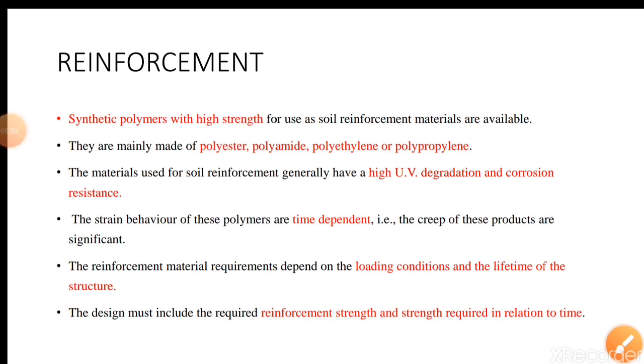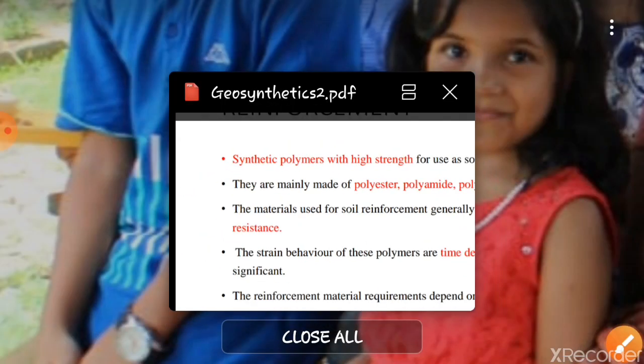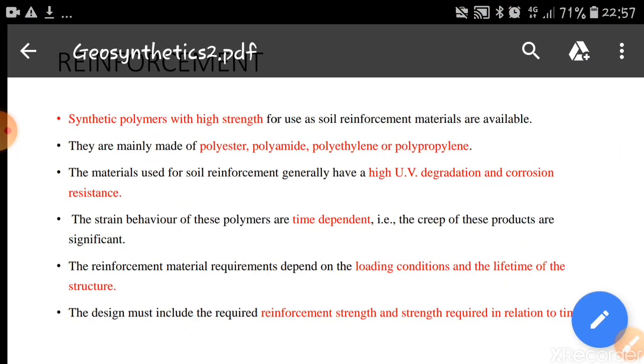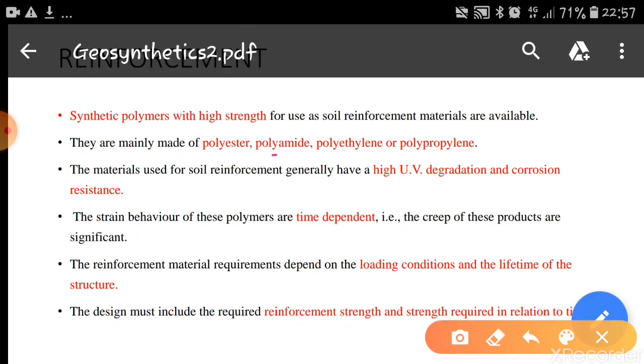So the next important application of geosynthetics is called reinforcement. Synthetic polymers with high strength for use as reinforcement materials are available. Some of the polymers which have high strength can be used as reinforcement materials. They are mainly made of polyamide, polyethylene or polypropylene. These are the properties which we have already discussed.